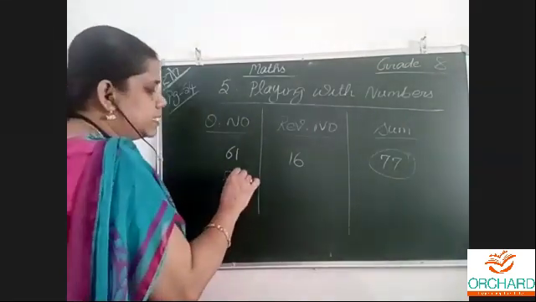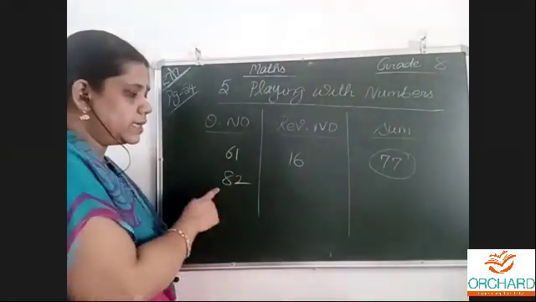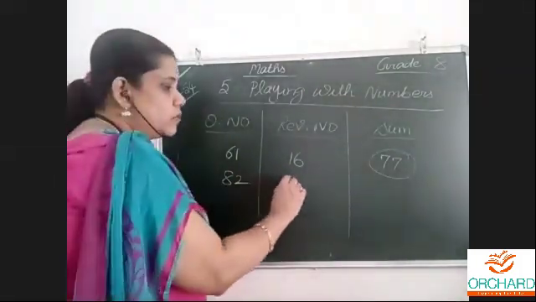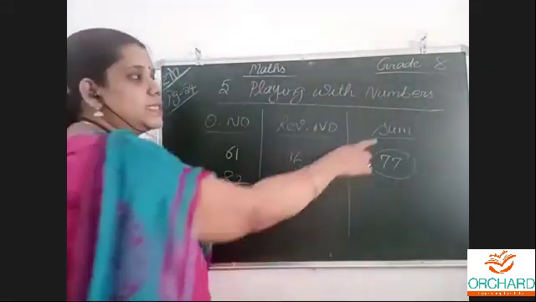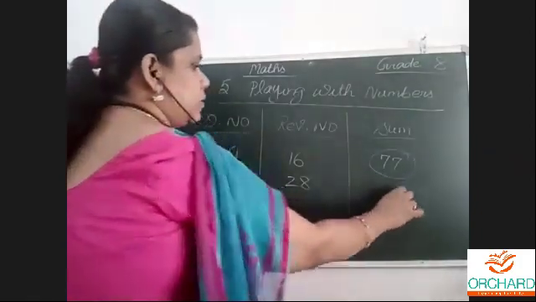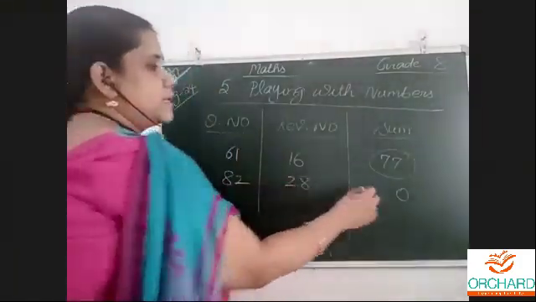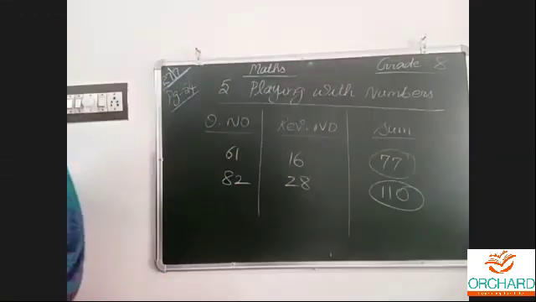Let us take another number. Any two-digit number, 82. Okay, what is the reverse of it? Write 2, then write 8. So the reverse of 82 is 28. Now sum means adding. 8 plus 2 is 10, write 0, carry over 1. 8 plus 2 is 10, plus 1 is 11. This is the addition. Okay.